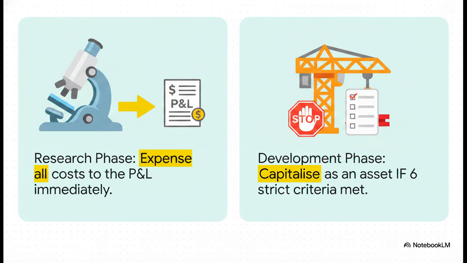For internally generated intangibles, IAS 38 splits your project into 2 very distinct phases. The research phase is incredibly strict. You must expense all costs to the P&L immediately as they're incurred, no exceptions. But the development phase? Well, you can capitalize those costs as an asset, but only if 6 strict criteria are met. There's another huge exam trap here. Students love to automatically capitalize development costs the exact moment a project moves past research.